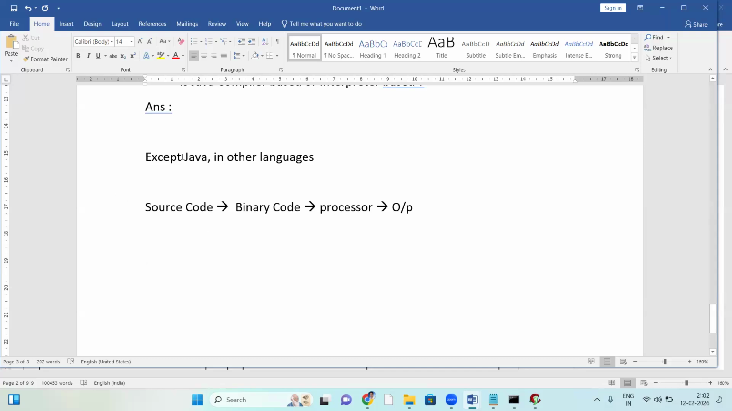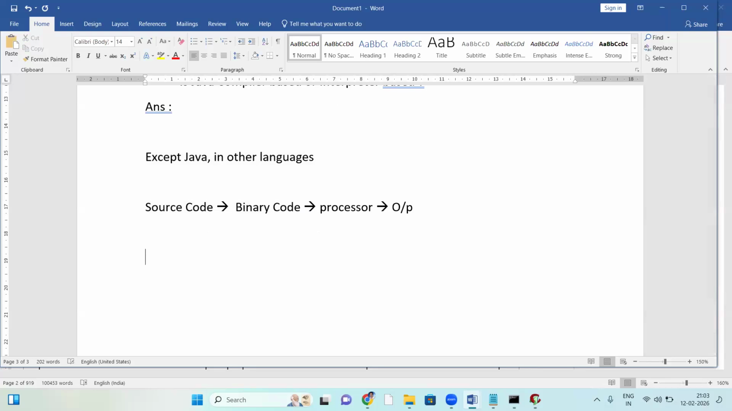In other languages, maybe C, C++ or Python, the source code is converted to binary code, by a compiler or an interpreter. Suppose in C programming, the compiler converts the source code to binary code. If it is Python, the interpreter converts the source code to binary code, right? This is what happens with other languages.